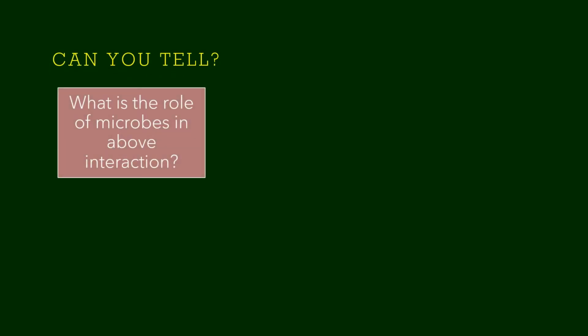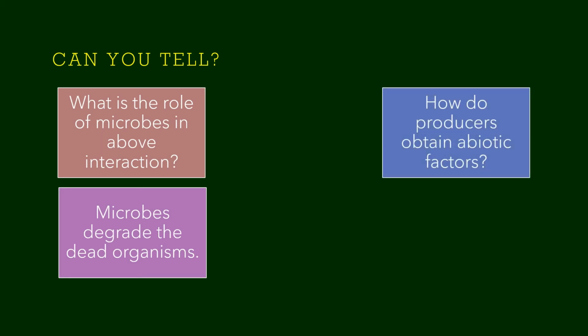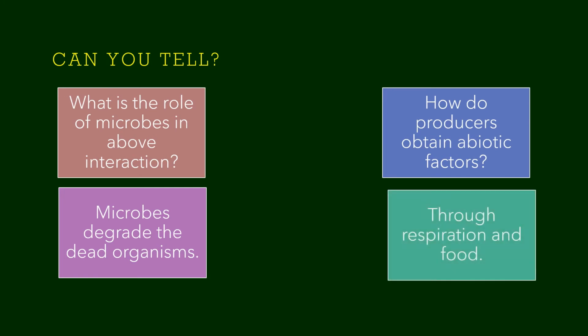Children, can you tell what is the role of microbes in the above interaction? Yes, microbes degrade the dead organisms. How do producers obtain abiotic factors? They obtain them through the process of respiration and food.